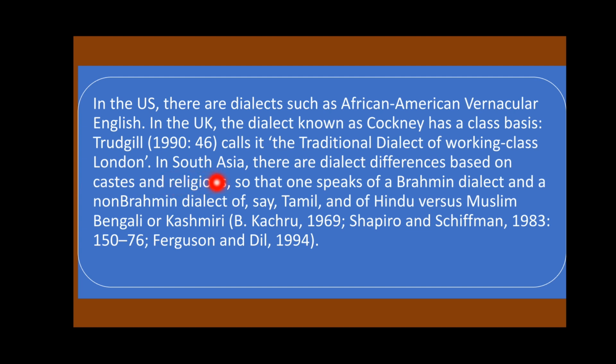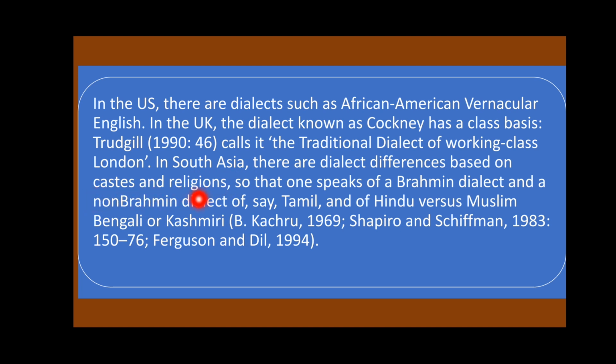In South Asia, there are dialect differences based on caste and religion, so that one speaks of a Brahman dialect and a non-Brahman dialect, of say Tamil, and Hindu versus Muslim, Bengali or Kashmiri. So you can see that differences exist in South Asia based on caste and religion.